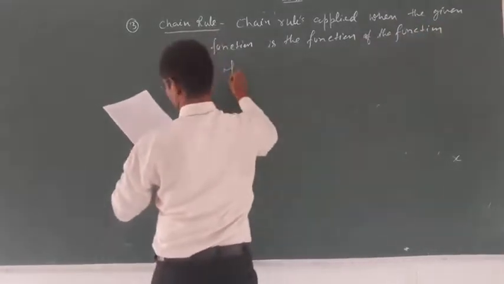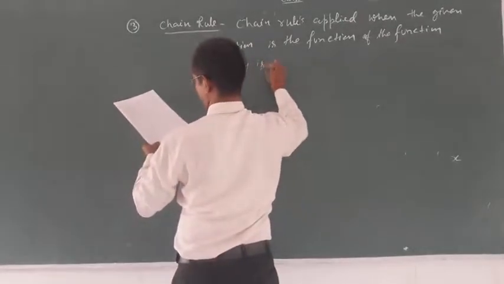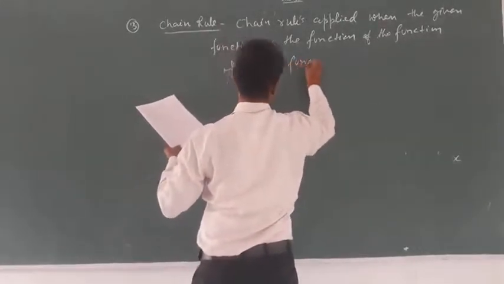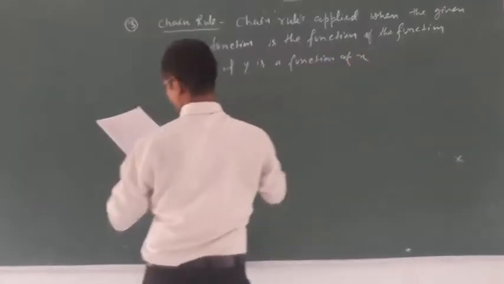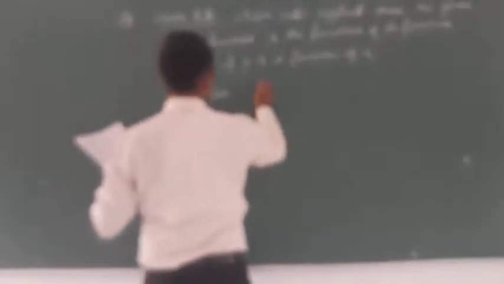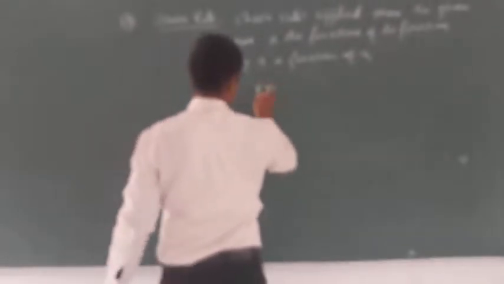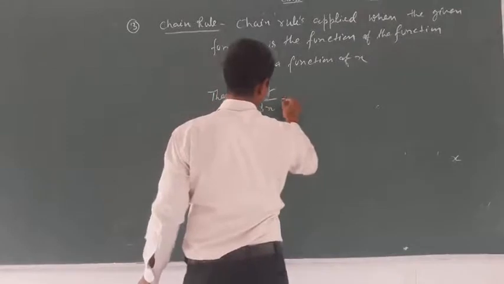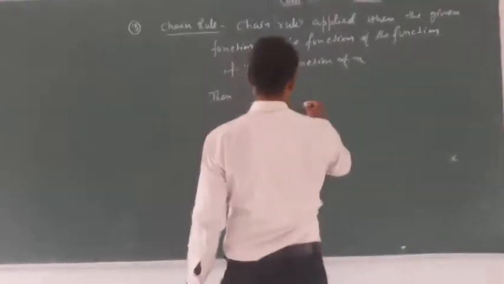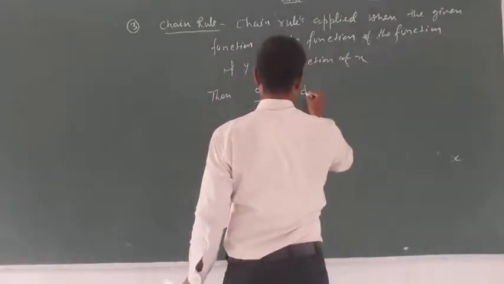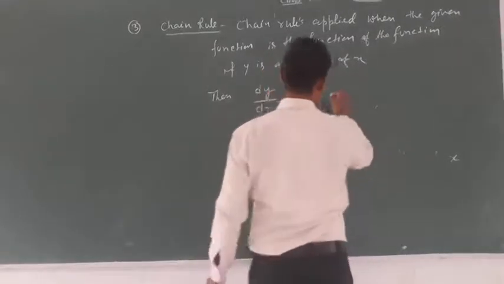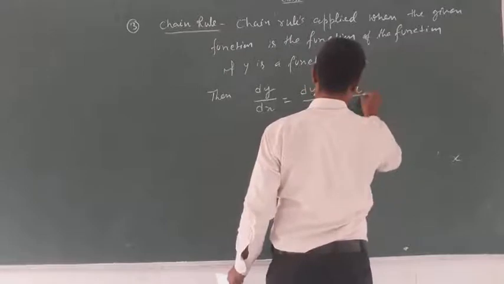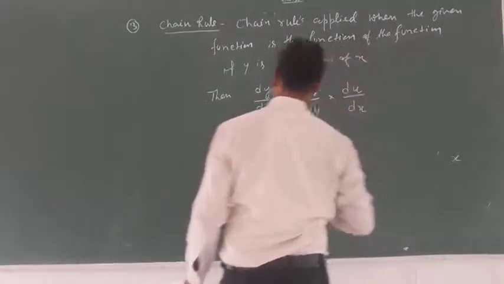If y is a function of u and u is a function of x, then dy upon dx is equal to dy upon du into du upon dx.